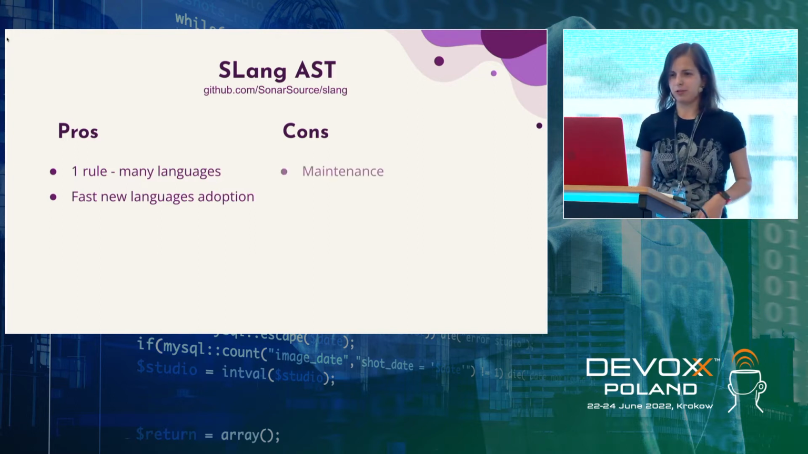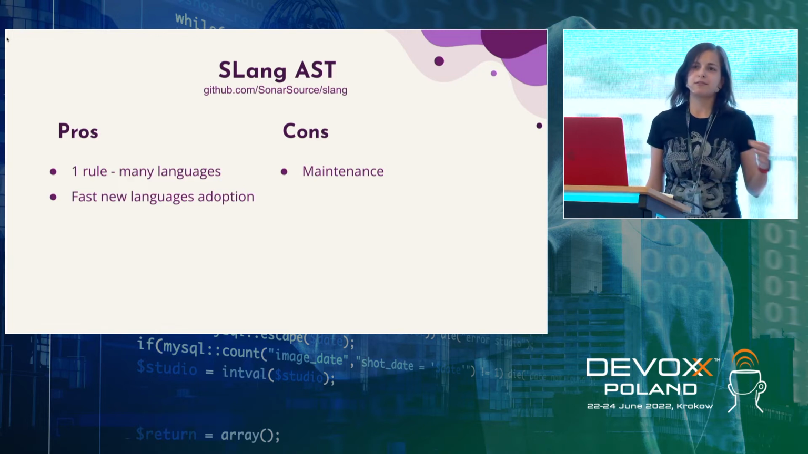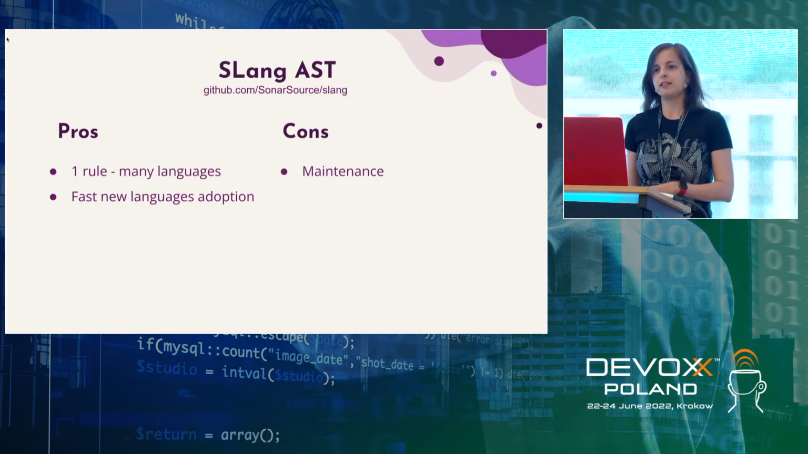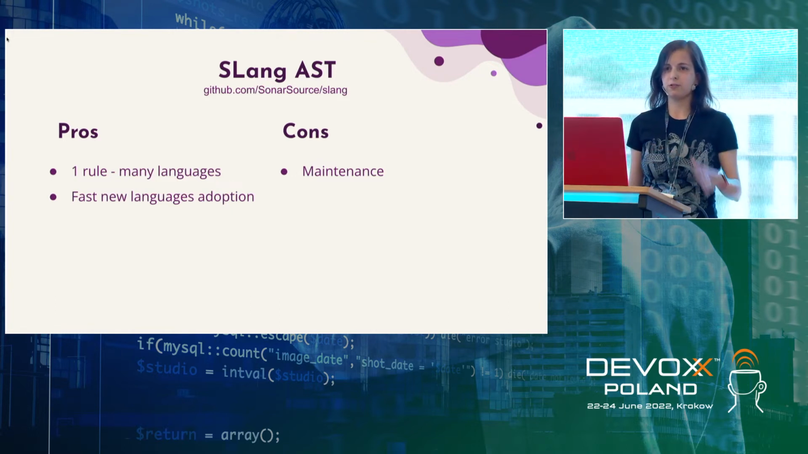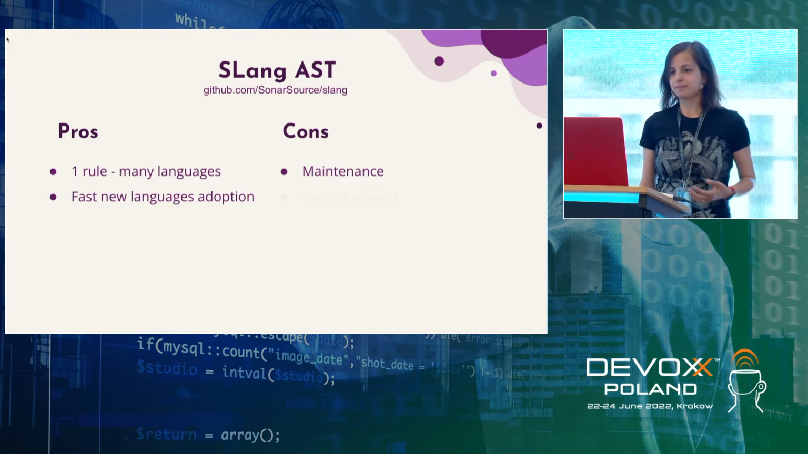And that's it about pros. About cons. The maintenance was hard because there are 4 different plugins, there are 4 different languages, and sometimes the change in one language could cause the change in Slang AST, and it means the change in all 3 other languages. So maintenance was really costly.